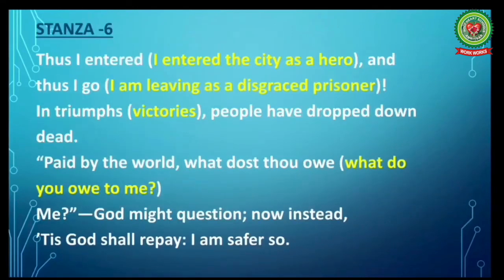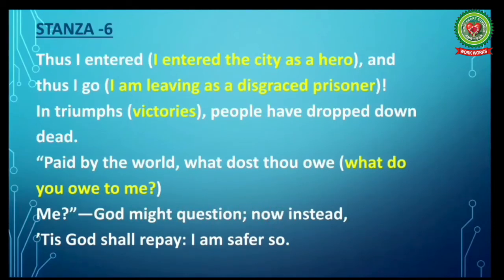Now students, let's read stanza 6. Thus I entered and thus I go. In triumphs, people have dropped down dead. Paid by the world, what dost thou owe? Me, God might question, now instead. 'Tis God shall repay, I am safer so.